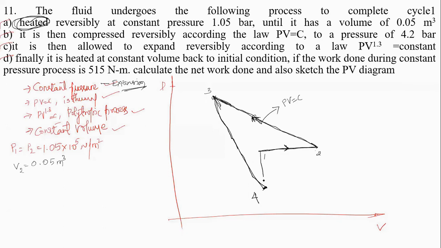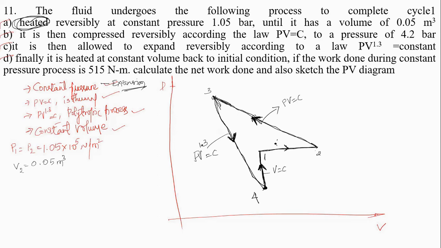Look at D. What does D say? Constant volume. To get that constant volume, I am stopping at this particular point. This is constant volume. Process 3 to 4 is PV to the power of 1.3 is equal to constant, and process 4 to 1 is constant volume.